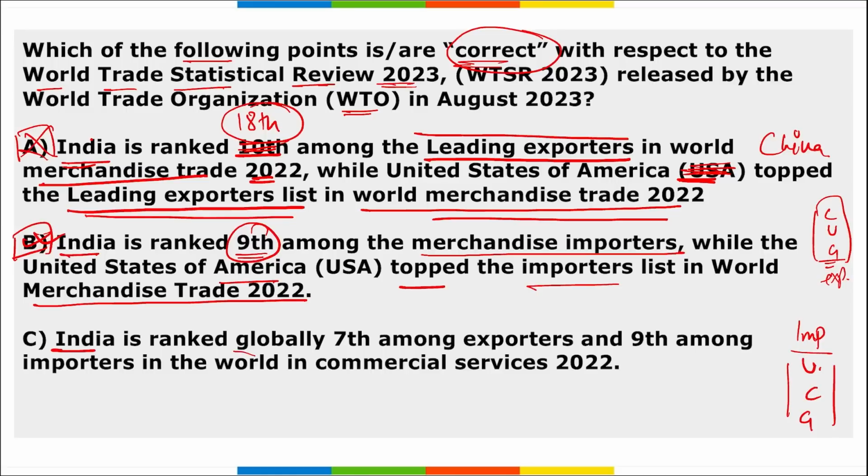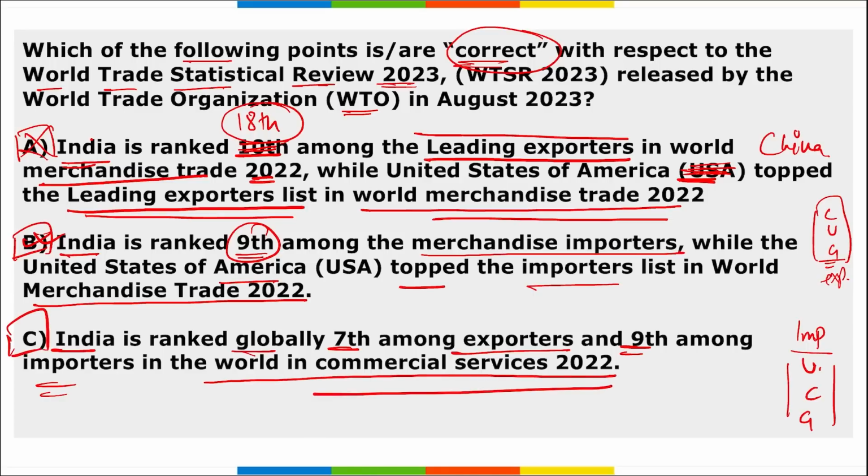Then, India is ranked globally 7th among the exporters and 9th among the importers in the world commercial services. Now if we are talking about world commercial services import and export, the rank of India was 7th in terms of exporters and 9th in terms of importers. So yes, option C is also correctly mentioned here. So this is the data that B and C are right here, but you have to remember the whole data in which index that we are talking about. If in merchandise or in commercial, both you have to remember what is the rank of India and who topped here.